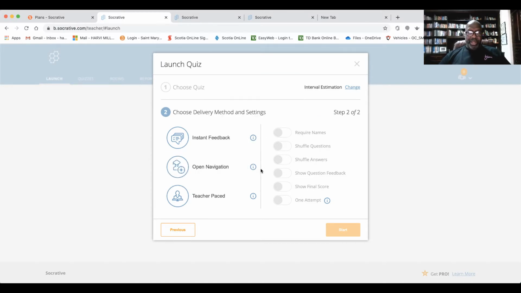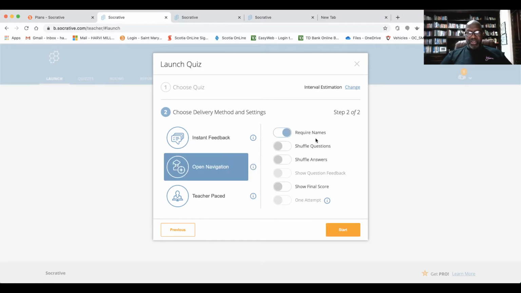This one that's called open navigation is where the students could answer in any order. And the teacher paces it: the teacher decides, okay, you give the next question, answer, the next question, answer, the next question, answer. So you will control the pace of that. And I typically tend to use open navigation. You could require the students to enter their names, or they just get an anonymous code assigned to them. You could shuffle the questions, shuffle the answers for the students, and you could show them their final score if you want to, right?